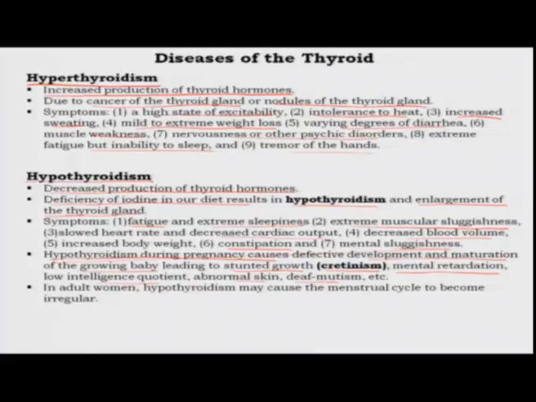So, you have mental retardation, low intelligence, abnormalities in the skin, and because of the abnormal development of some of the sense organs, there is deaf mutism. All of these are together known as cretinism, and they can happen if the pregnant mother's diet is deficient in iodine. In adult women, thyroid hormone also has an effect on the menstrual cycle, and it can cause the menstrual cycle to become irregular.